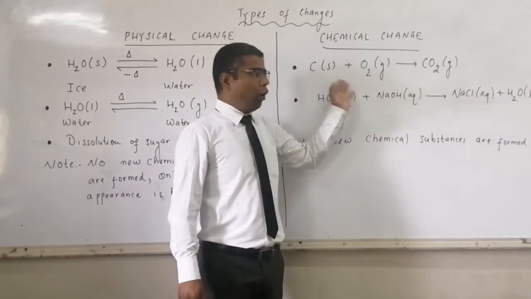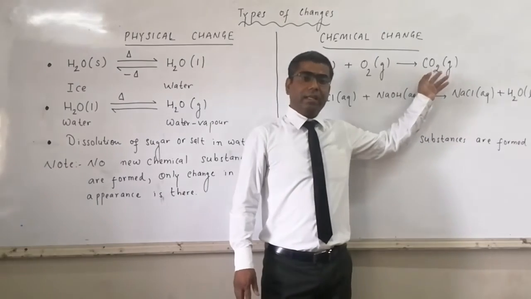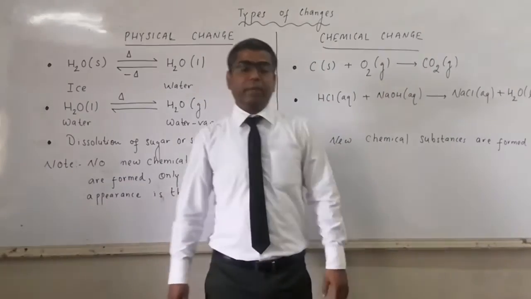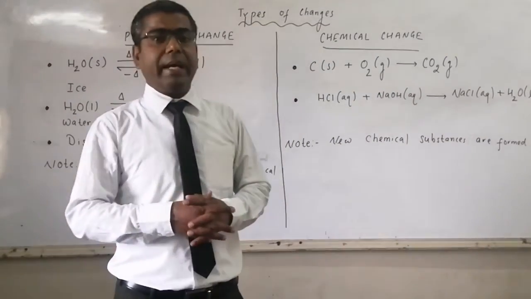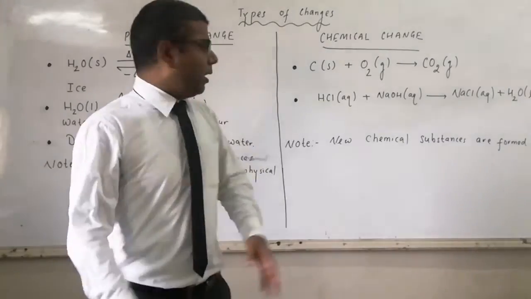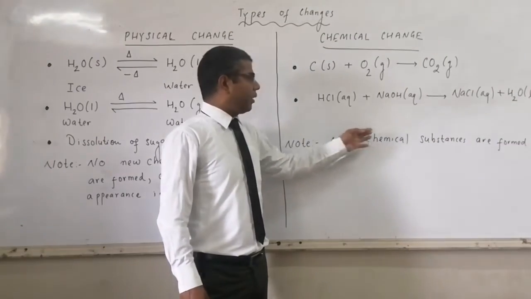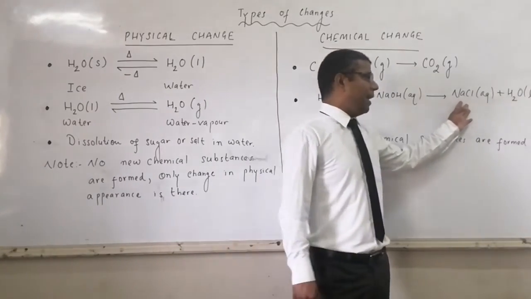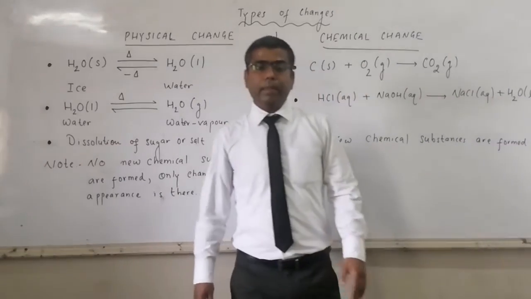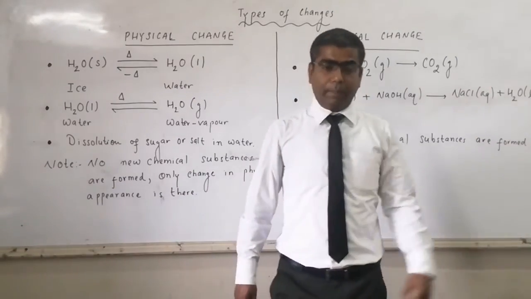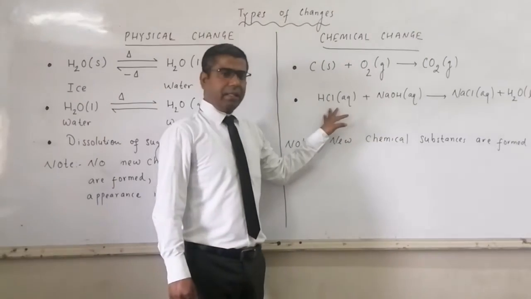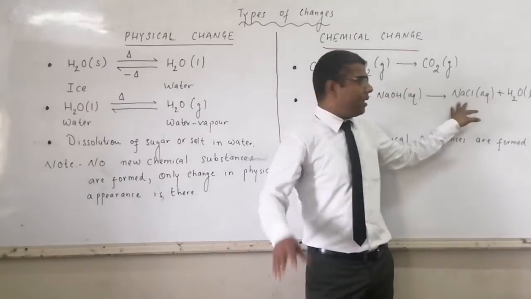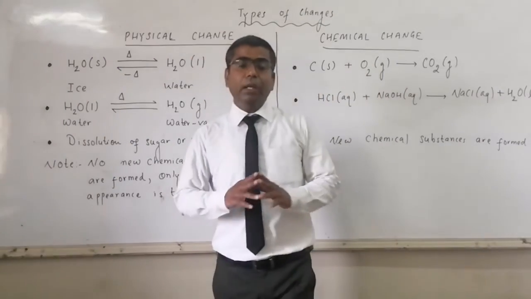Carbon is entirely different, O2 is entirely different, and carbon dioxide is an entirely different substance. So here a chemical reaction is taking place between carbon and oxygen, as a result of which we are getting carbon dioxide. Similarly, hydrochloric acid when made to react with NaOH, on reaction we get NaCl aqueous plus water. So on this side we have hydrochloric acid and sodium hydroxide, but on that side we have sodium chloride, an entirely new substance, and water, liquid, an entirely new substance.